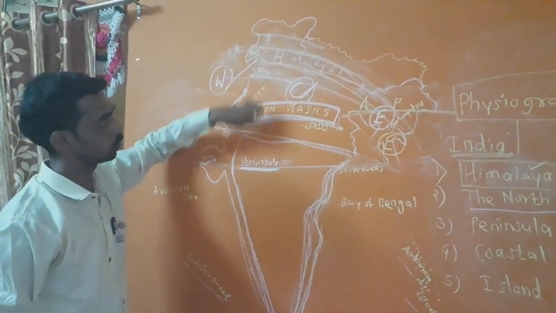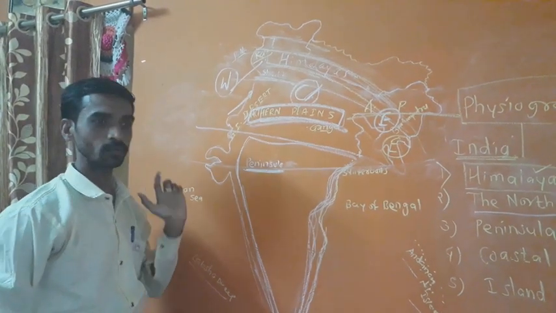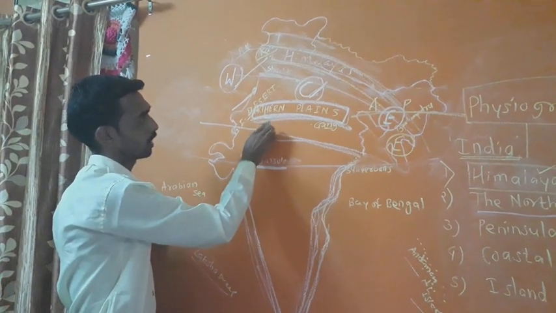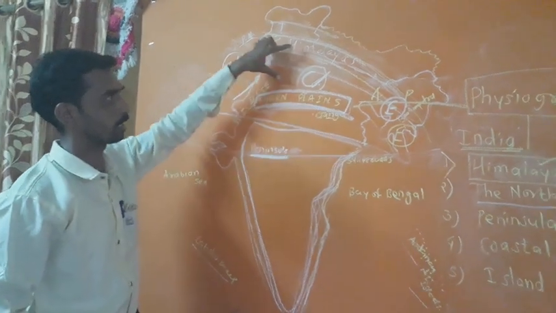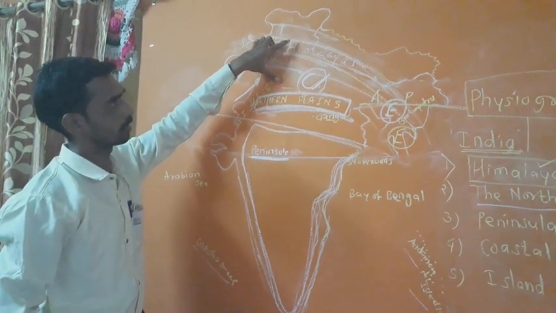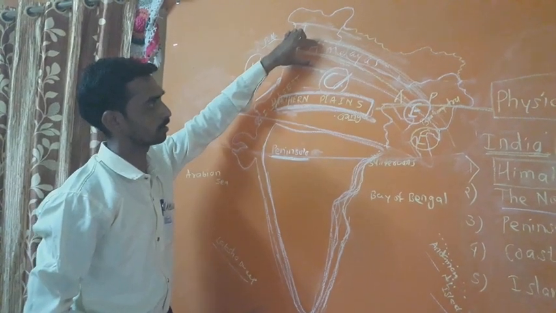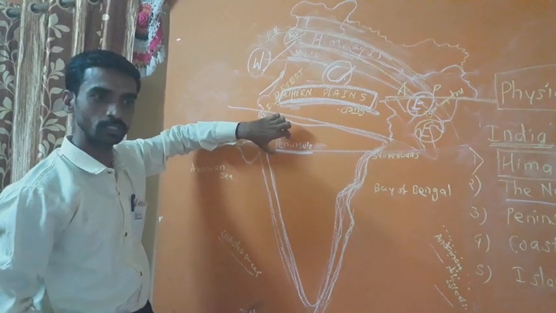Here the Yamuna river also flows, and in the next part we learn about the drainage system. Once again, the North Indian Plains lie between the Himalayas in the north and the peninsula in the south.